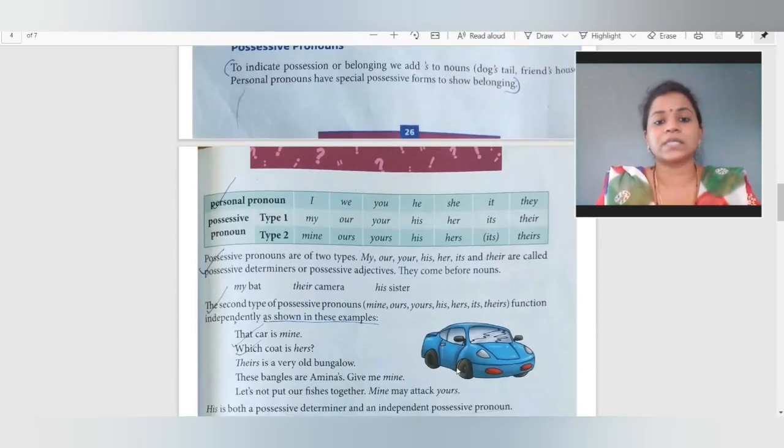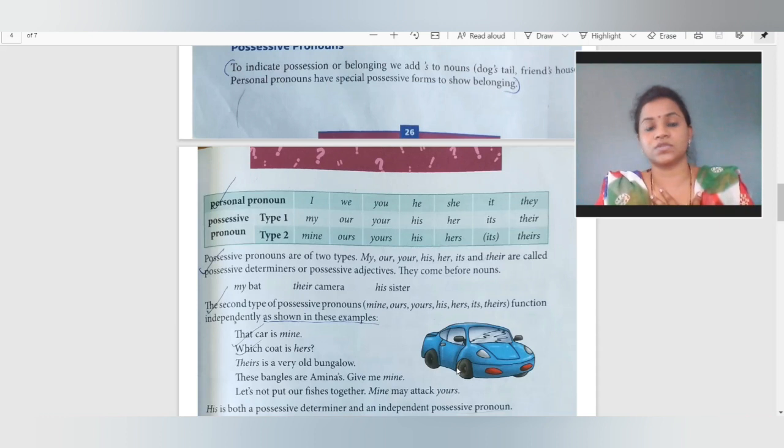Personal pronoun, that is I, we, you, he, she, it, they. Now in possessive pronoun they are given type 1 and type 2. So I के लिए it can be also my or mine. Our, so it becomes ours. Your, yours. His, his. Her, hers. Its. Their, theirs. So these are the types they are given.